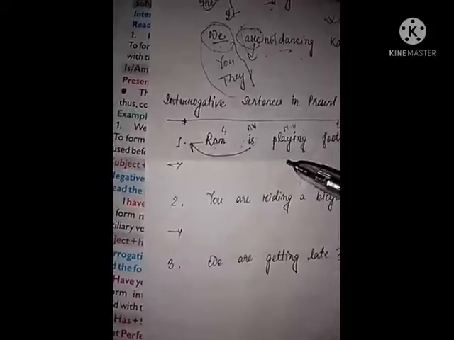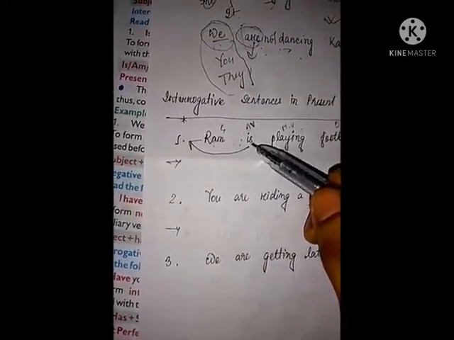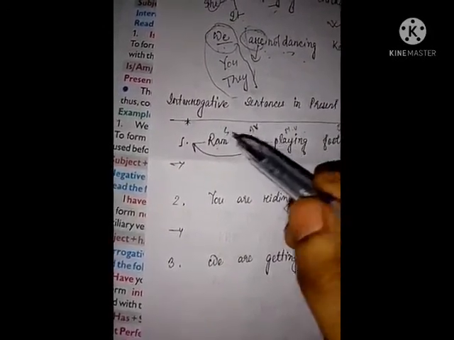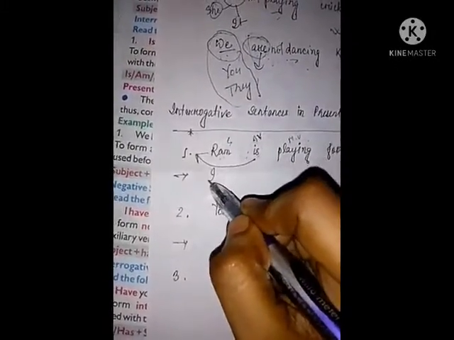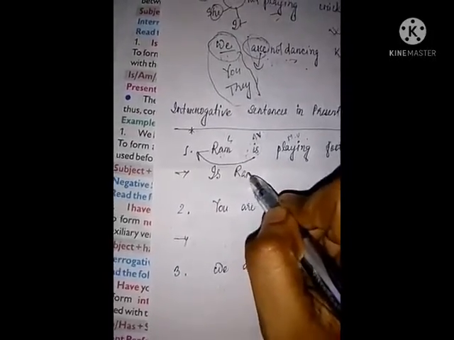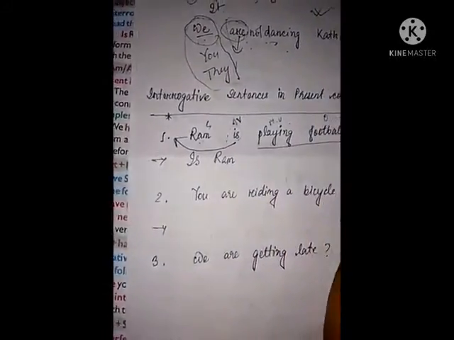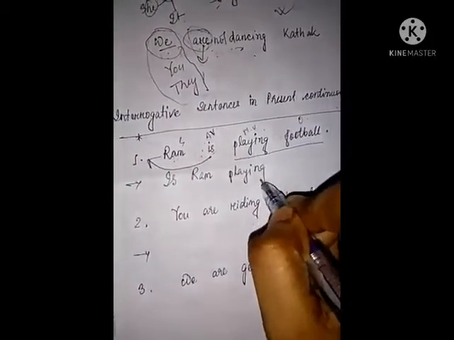Okay, so to make interrogative sentences in present continuous tense, we have to place the auxiliary verb before the subject. So is, in Ram is playing, is comes before Ram. Is Ram, and the remaining words are the same. Is Ram playing football?